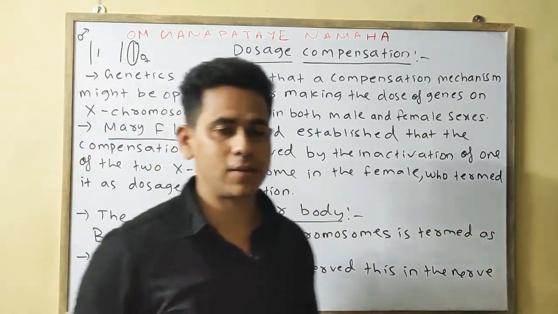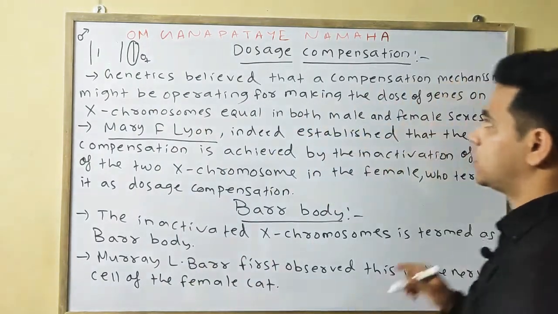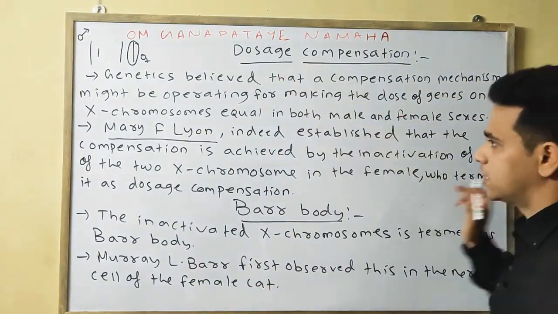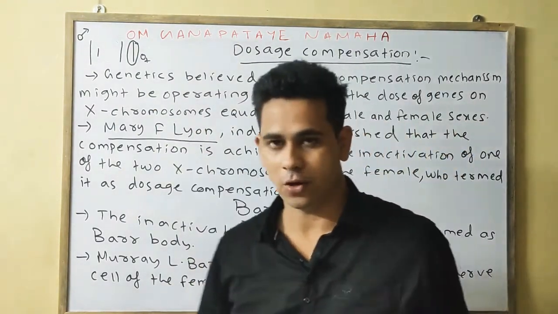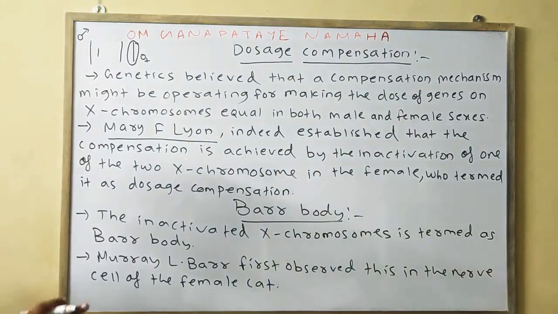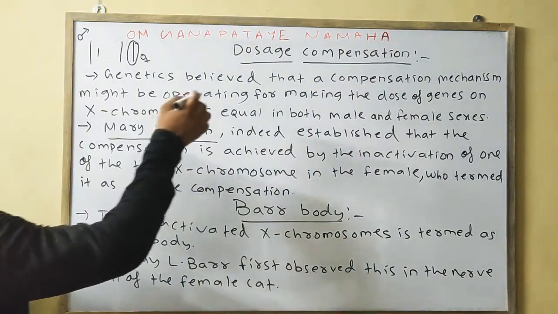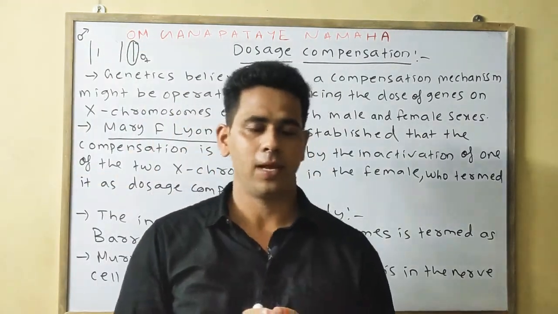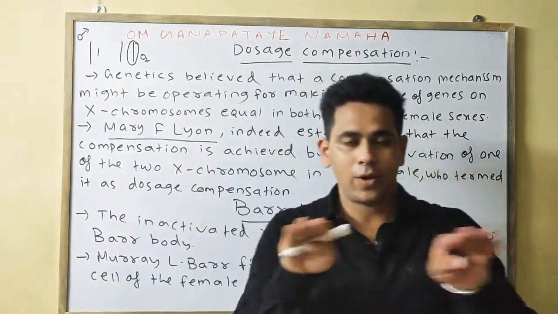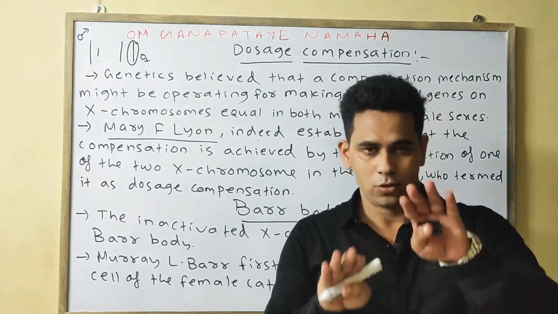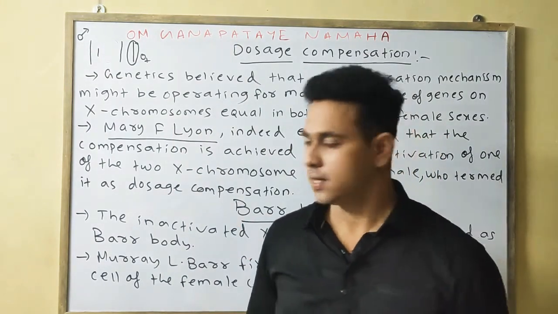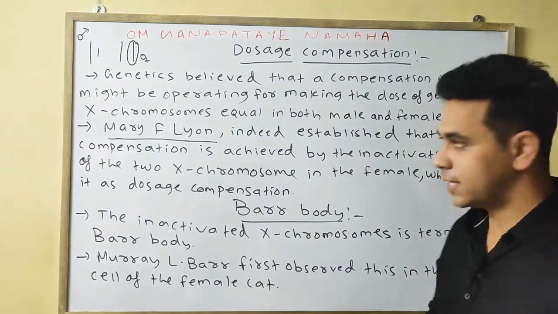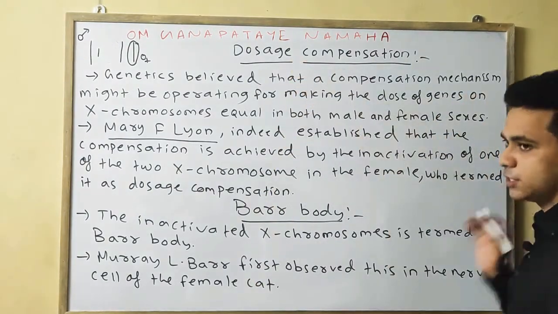Who first termed dosage compensation? The name is Mary F. Lyon. You understood what dosage compensation means: to equalize the number of genes in female and male, or to compensate the doses of the genes. Some mechanism works that is known as the dosage compensation mechanism. I am reading out.